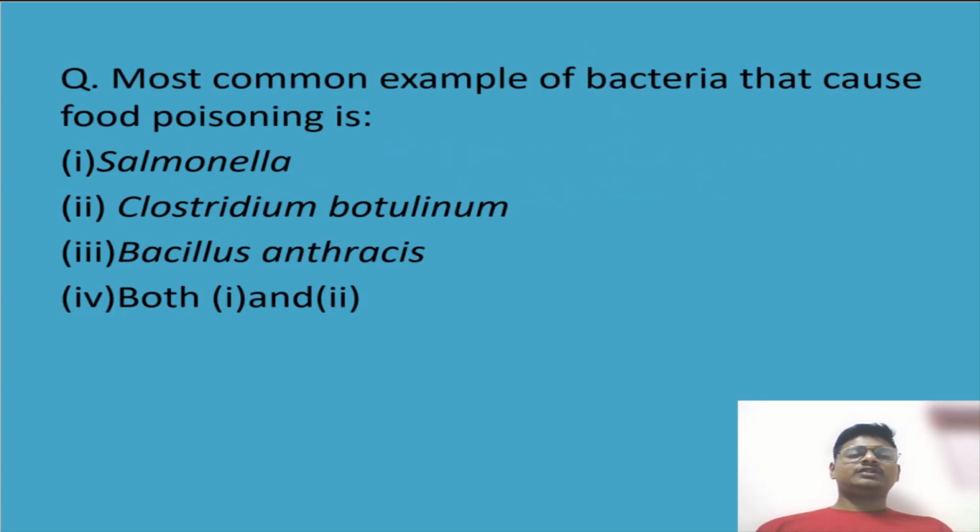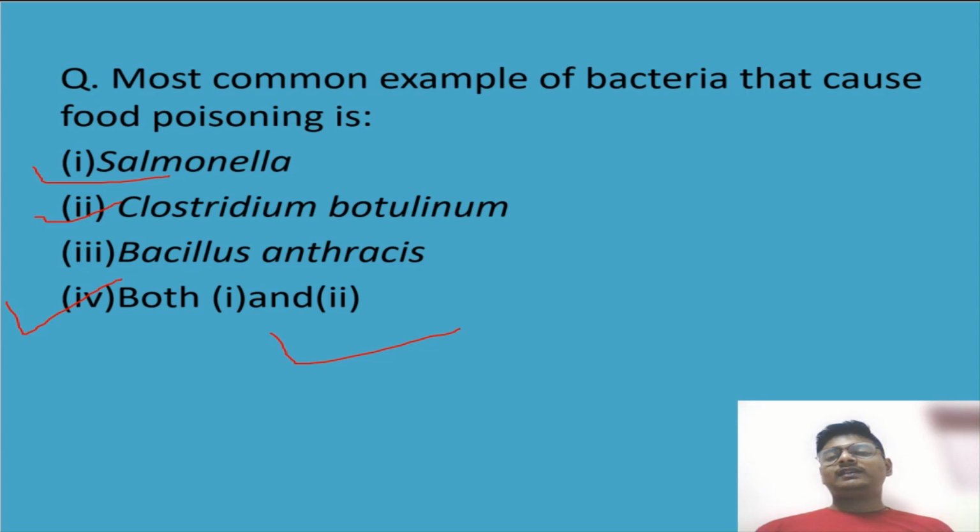Before that, let's go for a question poll. The question is, the most common example of bacteria that cause food poisoning is: Salmonella, Clostridium botulinum, Bacillus anthracis, or both first and second. I have told you about two things: Salmonella and Clostridium botulinum. So answer 4 will be correct, because both first and second are correct.